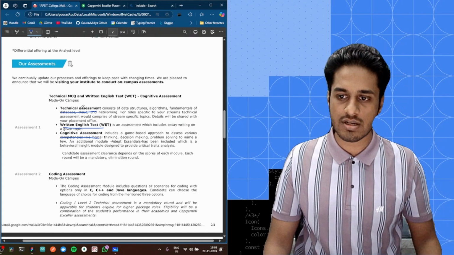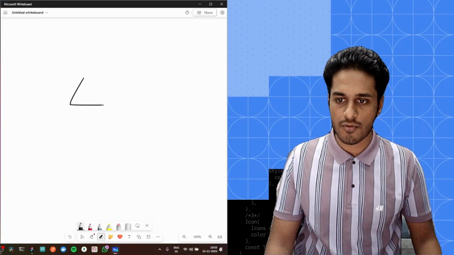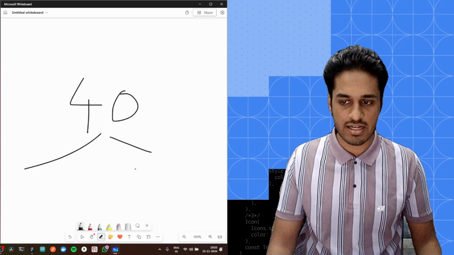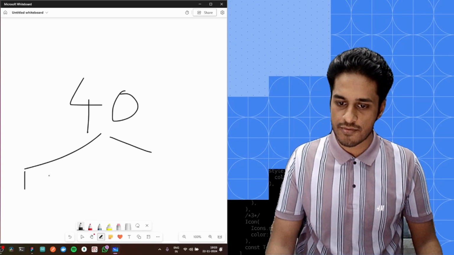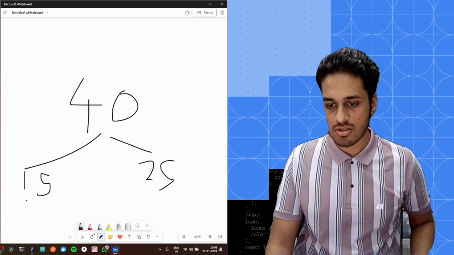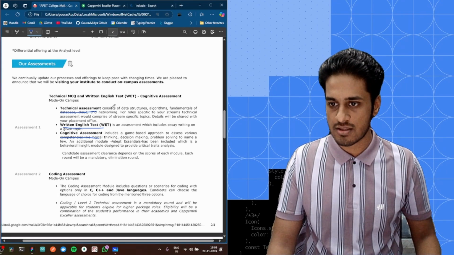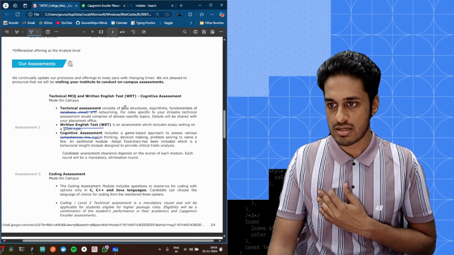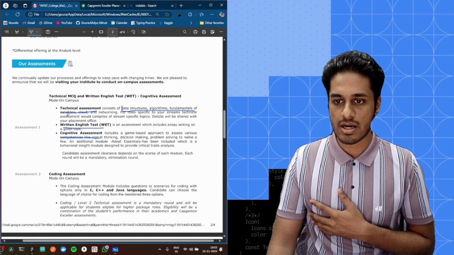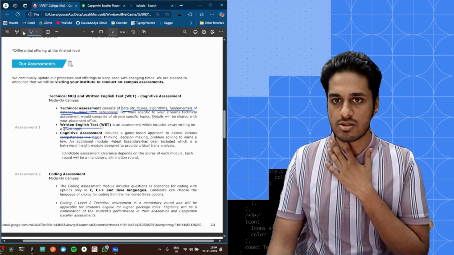So when you come to the technical assessment part, overall, there are going to be 40 questions in it. Out of these 40, it's going to be segregated in two parts, 15 questions and 25 questions. Now, these 15 questions will be from your core subjects. What those core subjects are, you need to be thorough with: data structures, algorithms, fundamentals of database. These core subjects you have to be thorough with.